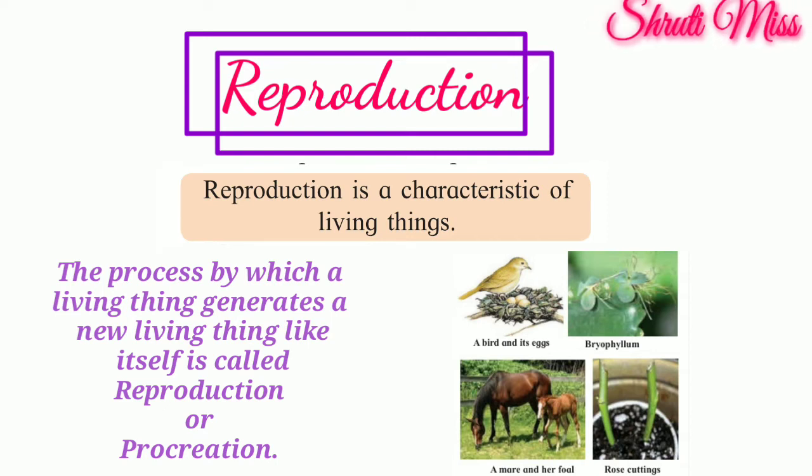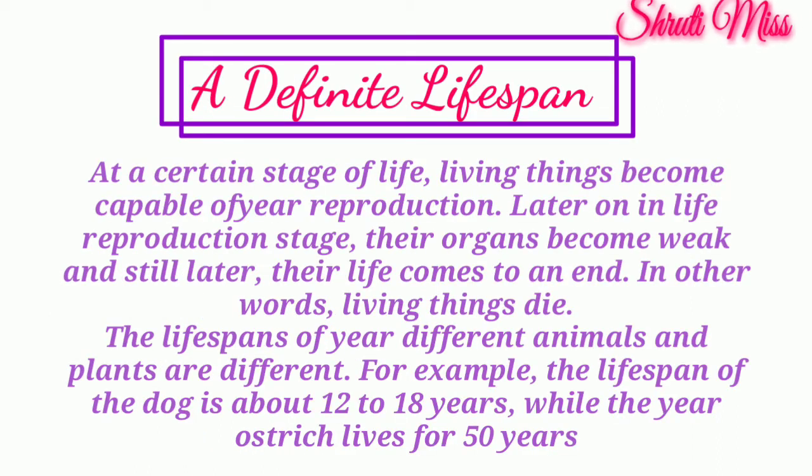Again we will repeat. Living things produce other living things like themselves. Some animals give birth to their young ones or lay eggs, while plants are produced from the seeds, stem, or leaves of plants. The process by which living things generate a new living thing like itself is called reproduction or procreation. So, reproduction is a characteristic of living things. Is that clear?